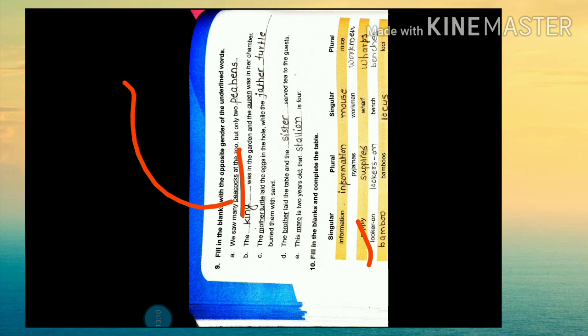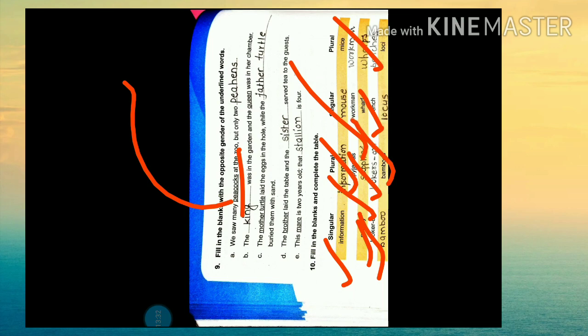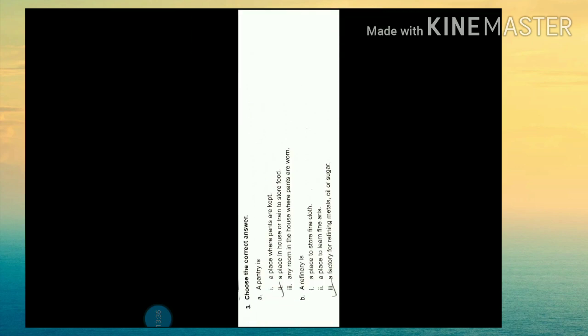Supply is the singular, supplies is the plural. Then pajama, what is it? Pajama is singular, pajamas are plural. Looker on is the singular, lookers on is the plural. Bench is the singular, benches are plural. Bamboo is the singular, bamboos are the plural. Like that you have to do in the particular sense. So I think you people now understood the nouns in that particular.